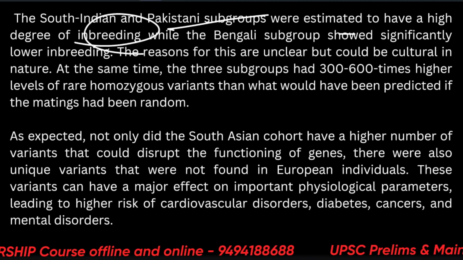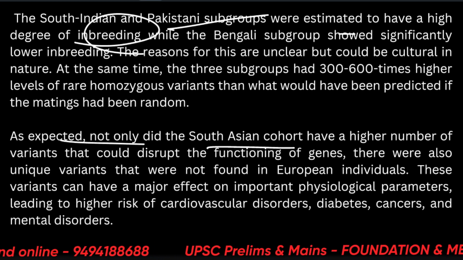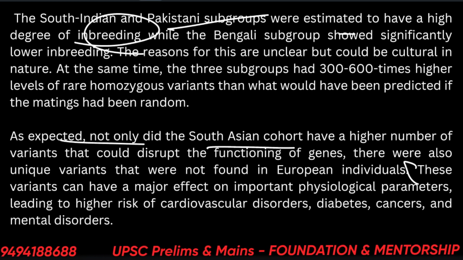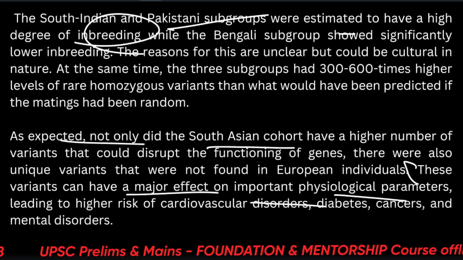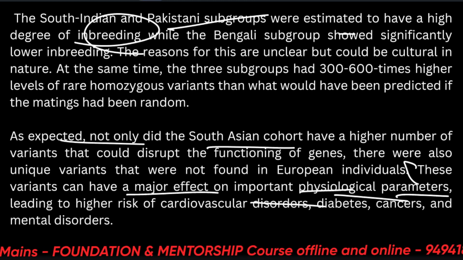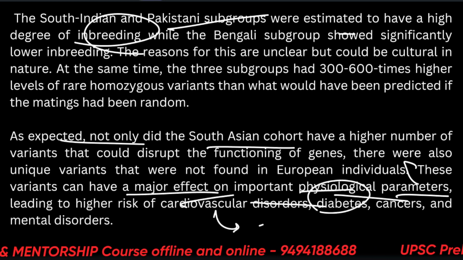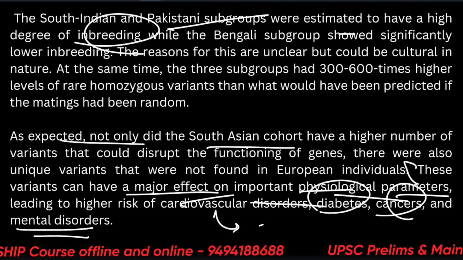I have already made you understand this. What's important is that these variants can have a major effect on physiological parameters, leading to high risk of cardiovascular disorders like heart-related disorders, diabetes, cancers, and mental disorders.